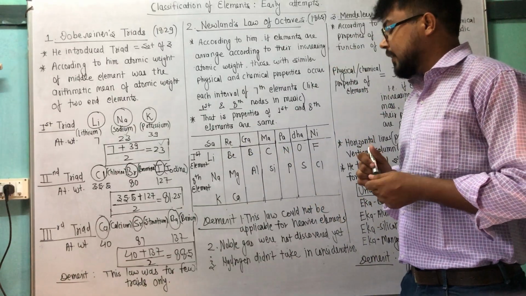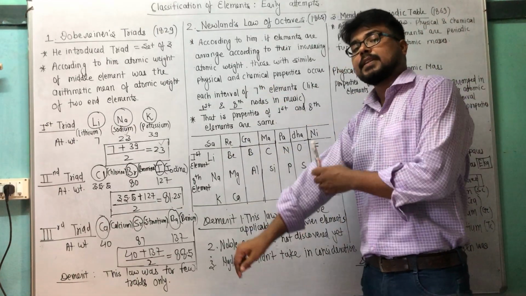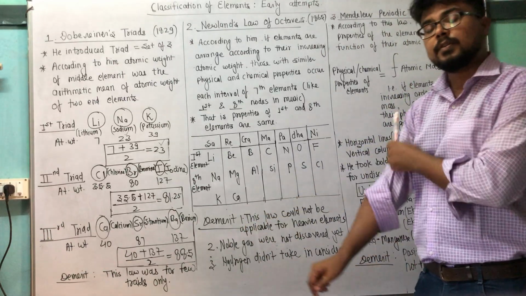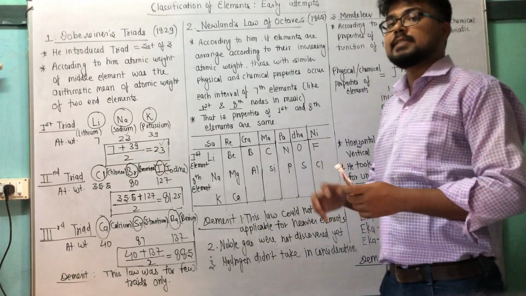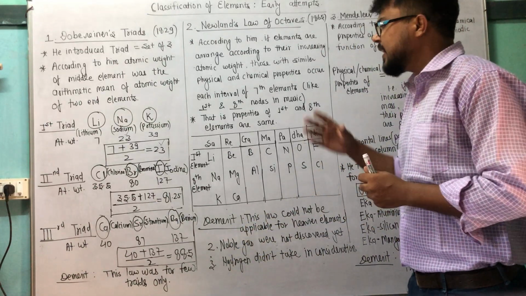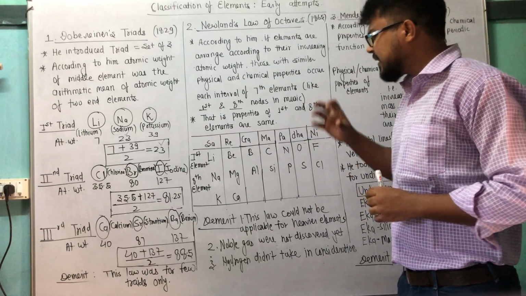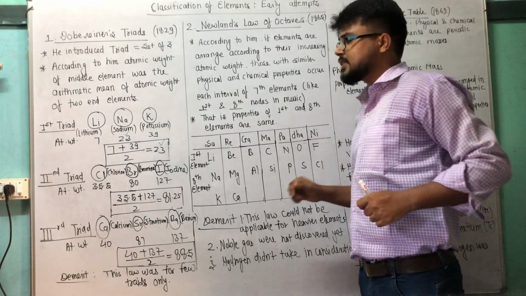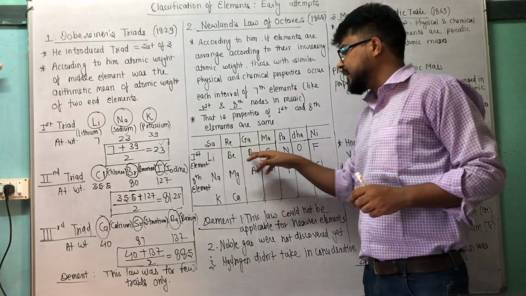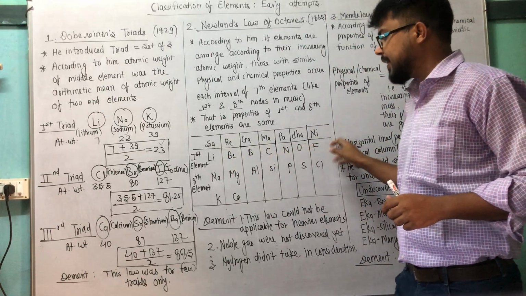Because it was an early attempt, noble gases were not yet discovered and he didn't consider the place of hydrogen, which was its demerit. But for other elements we can discuss. So after lithium, beryllium, boron, carbon, nitrogen, oxygen, fluorine, it is sodium.